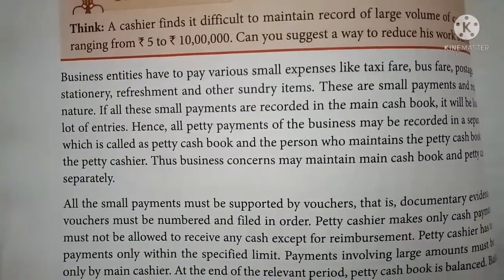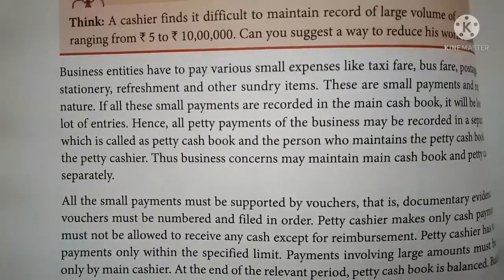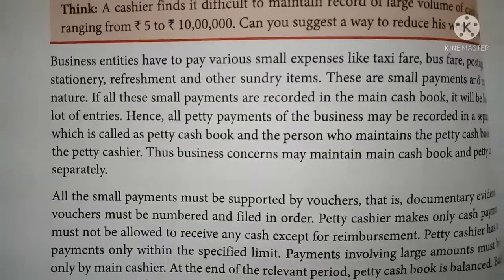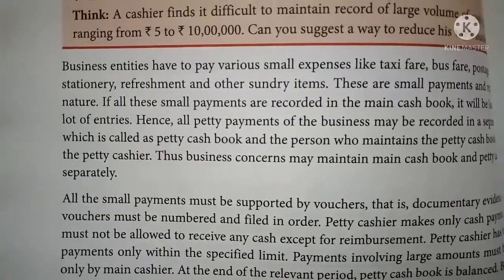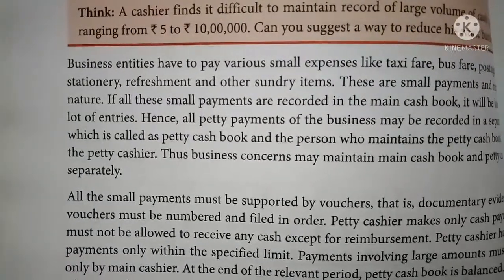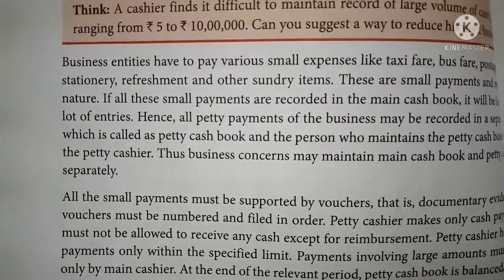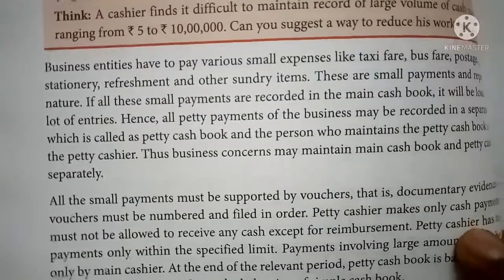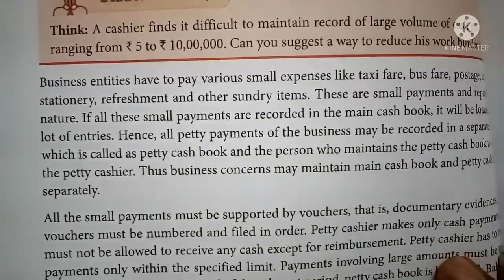that in a business concern there are so many small expenses, that is taxi fare, bus fare, postage and stationery, refreshment and other items. So these are small payments and they are of this nature in the business concern.